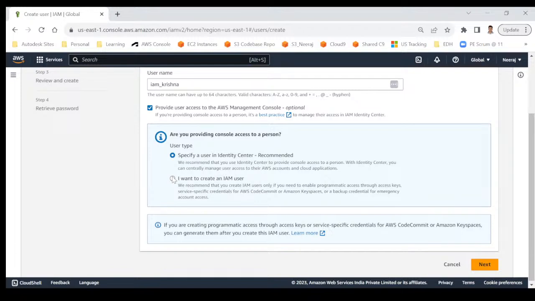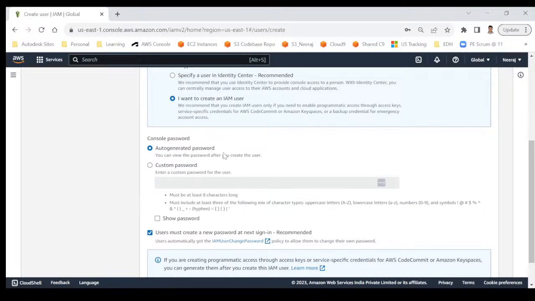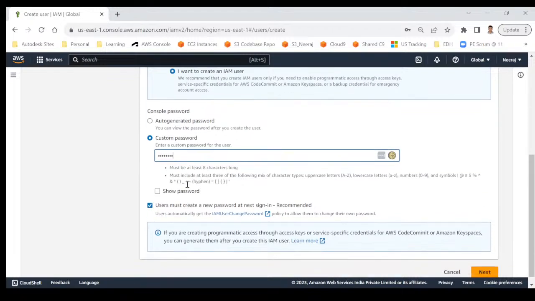After that, you can click on I want to create an IAM user. Then choose a password: auto-generated, or if you want to provide your own, you can do that. I am providing my own password. And after that, there is the option that the user must create a new password at next sign-in. As the root user, I am creating a user for Krishna and setting the password, but I am giving Krishna the flexibility that as and when he logs in the first time with his temporary password, he has to change the password. It's mandatory. If that is the case, keep this enabled because this is recommended.